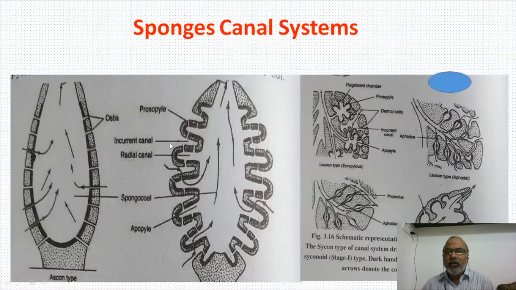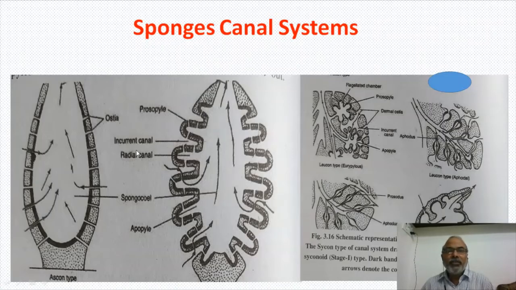Okay, now let us understand what is the very important thing here. One is asconoid type, which is very simple. It is coming and going like this. In this syconoid type, first it comes like this into the incurrent canal through ostia, and from the incurrent canal into the radial canal through prosopyle, from the radial canal to the excurrent canal through apopyle. Prosopyle is between incurrent and radial. Apopyle is between excurrent and spongocoel. Okay, so this is like this.